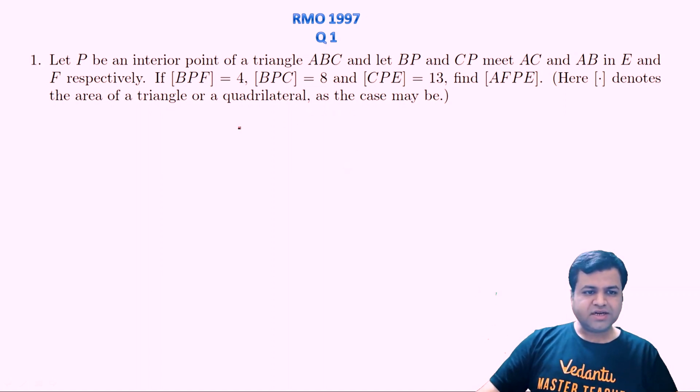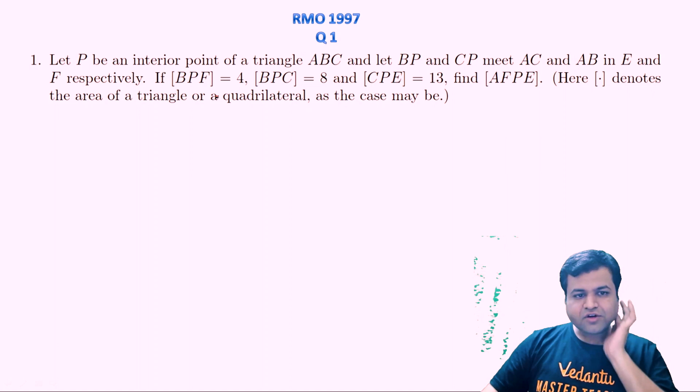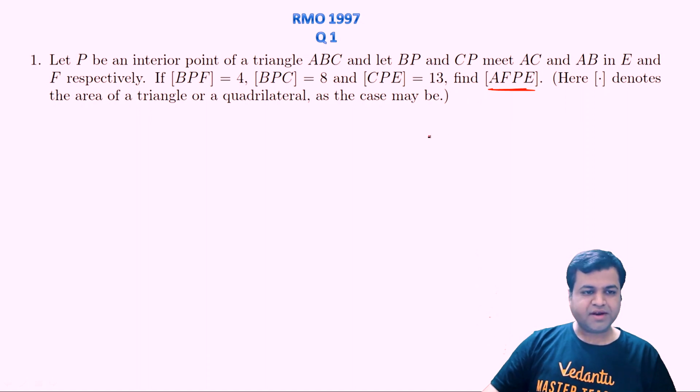So the question says that let P be an interior point of a triangle ABC, and let BP and CP meet AC and AB in E and F respectively. If the area of triangle BPF is 4 and that of BPC is 8 and that of CPE is 13, we need to find the area of this quadrilateral AFPE.